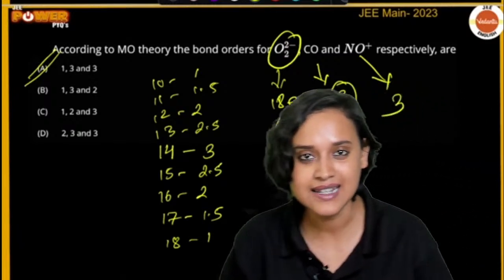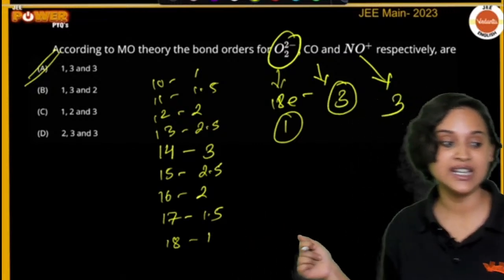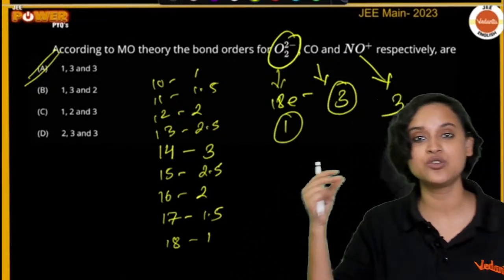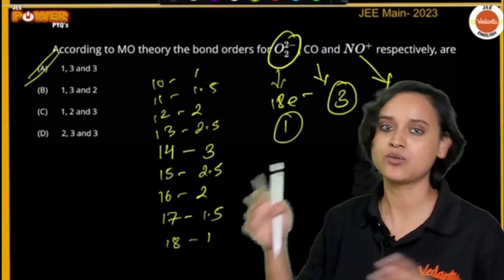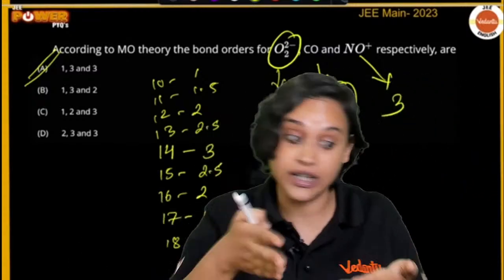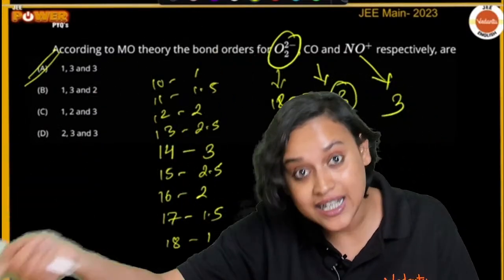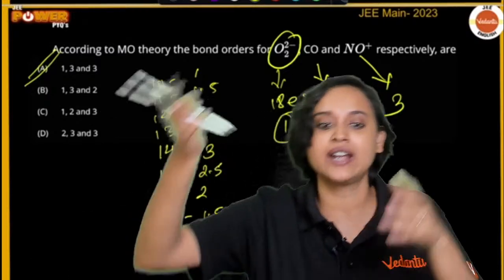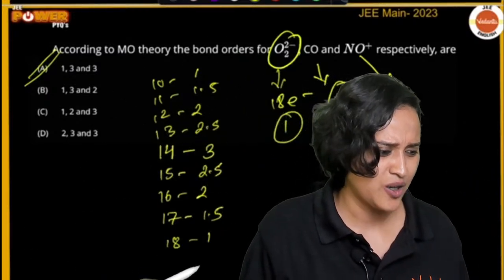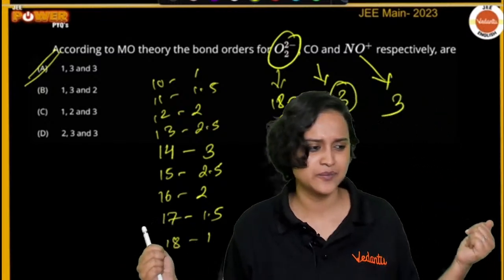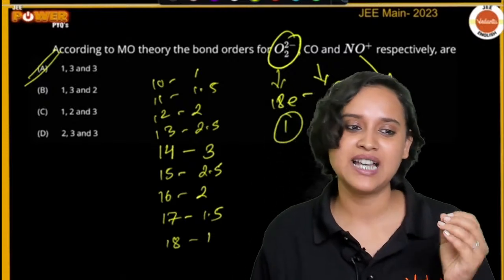Did we do it? Wasn't it very easy? This is the trick. You have a trick, you use the trick and you calculate it. You don't have to go through sigma 1s, sigma star 1s, sigma 2s, sigma star 2s, and then calculate how many bonding electrons are there, how many anti-bonding electrons are there. Then you subtract, then you divide, and then you find out. Who wants to do that? Nobody, right?